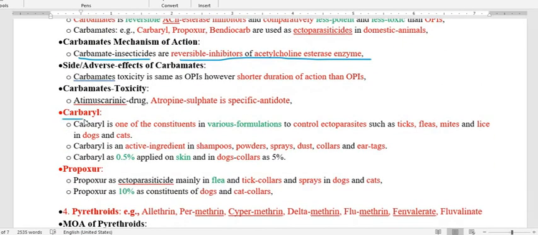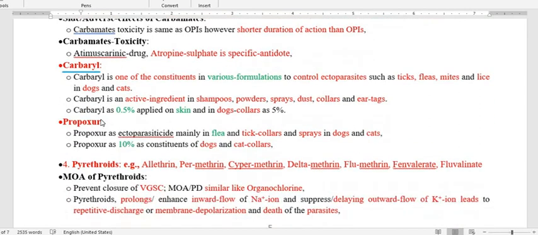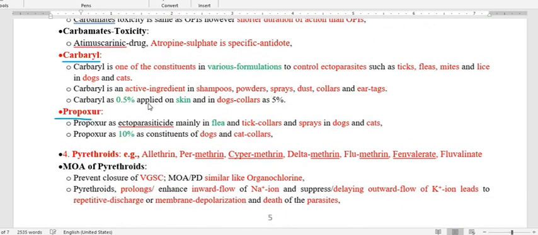In that we already mentioned carbaryl and propoxur. Carbaryl is one of the constituents found in various formulations used against ectoparasites like ticks, fleas, mites, and lice, for the species of dogs and cats.